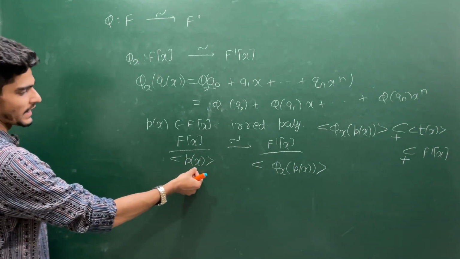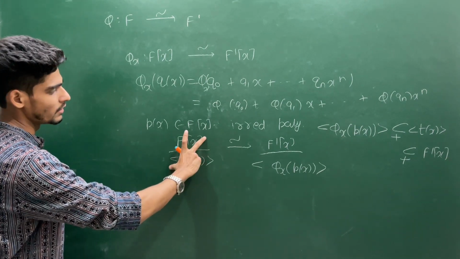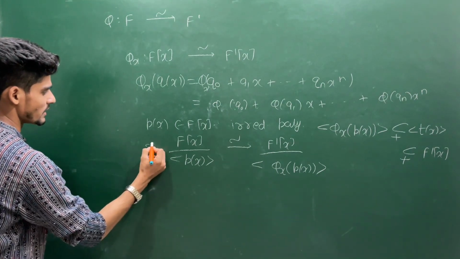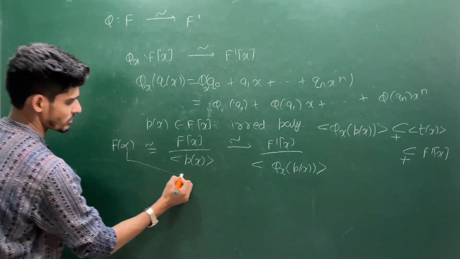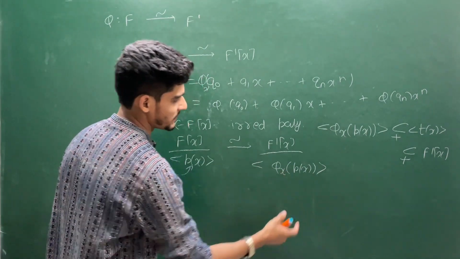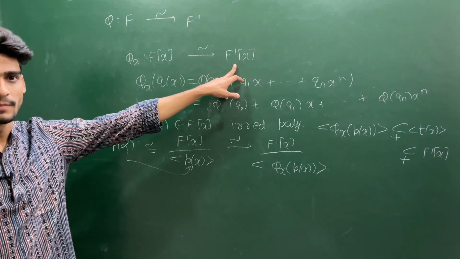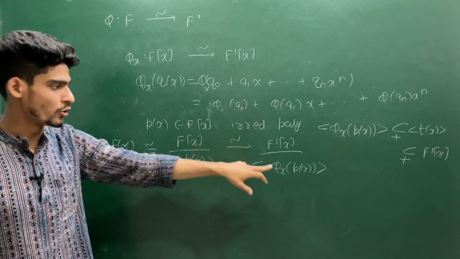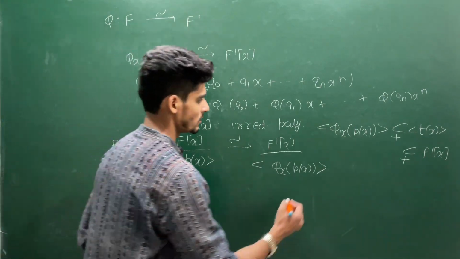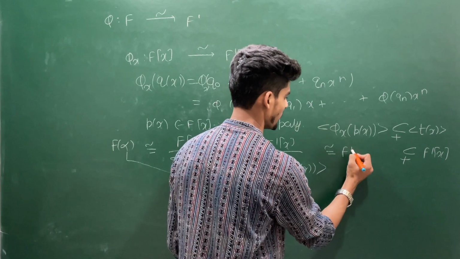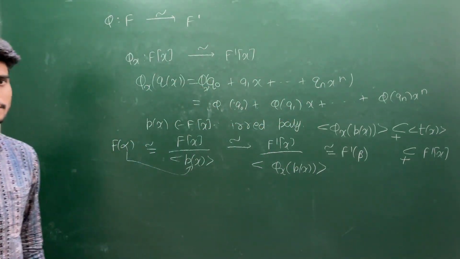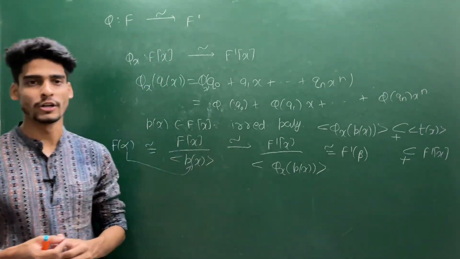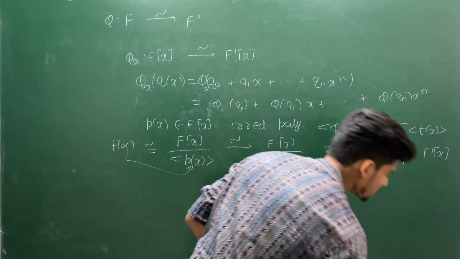And further, suppose p(x) has a root, so this extension of F contains a root of p, so you can say this is isomorphic to F(alpha), which we proved in the last lecture. And similarly, this phi x of p(x) is a maximal ideal in F prime[x], so there is an extension of F prime which contains a copy of F prime and contains a root of this phi x of p(x). Let's say that root is beta, so it will be F prime(beta). So you are having this situation. The only thing remaining to prove is the maximality of this, and that you can prove by using the contradiction property. This is easy, so I am leaving it to you.